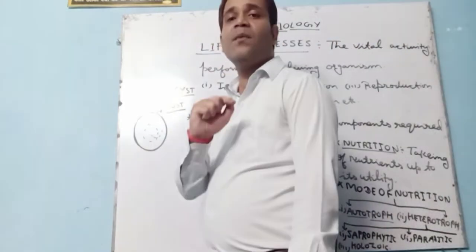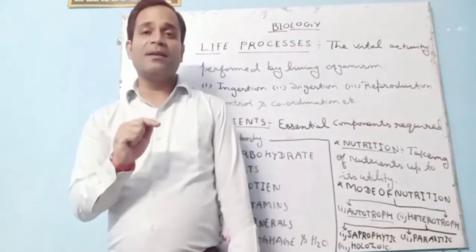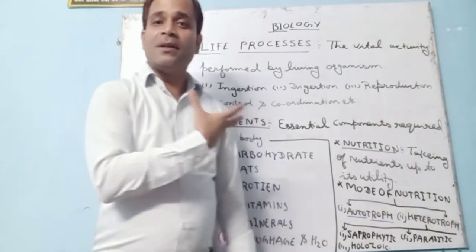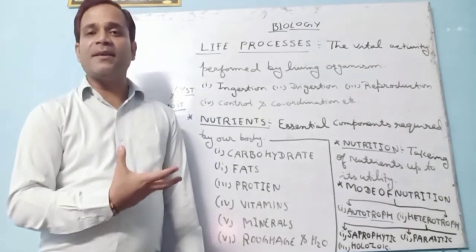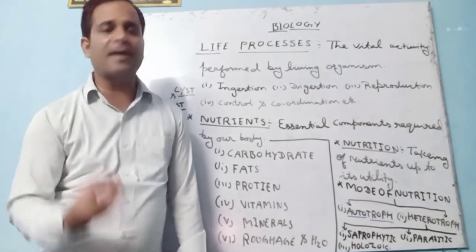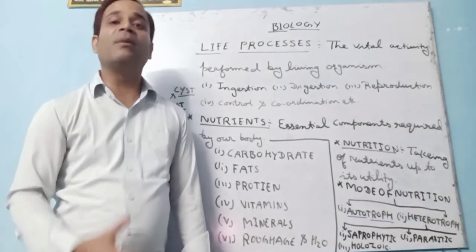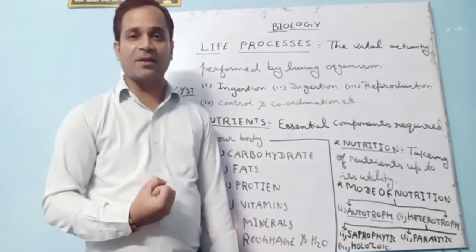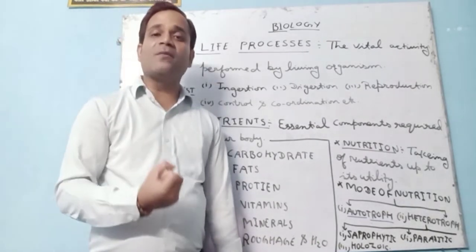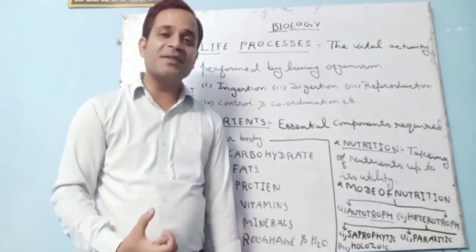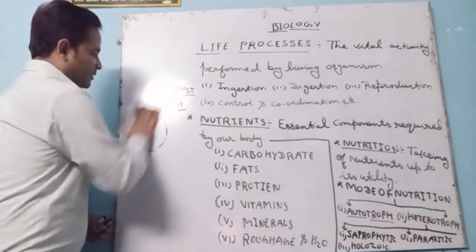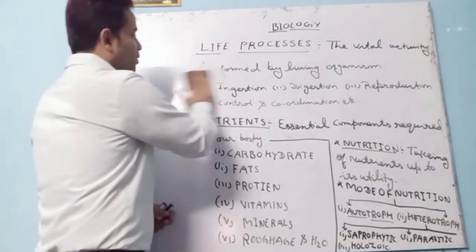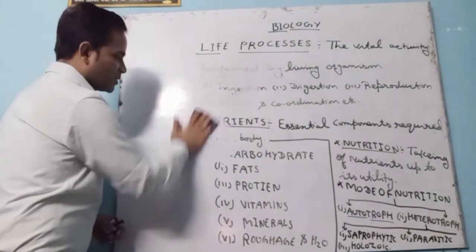In the same way, all the life processes are also performed by plants. These life processes are not performed only by animals, plants also do them. But how do plants perform all these things? Plants also require nutrients, and what are these nutrients? Yeah, we see here. So the life processes in plants we also see here.